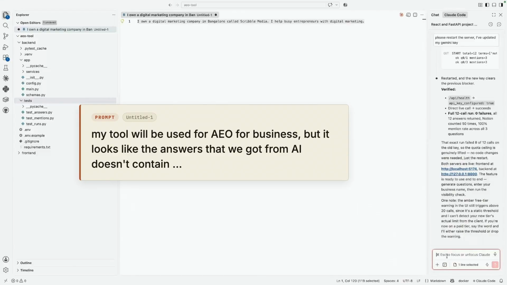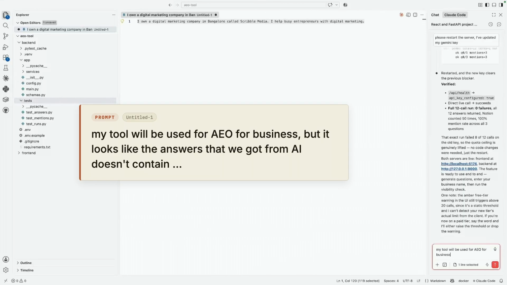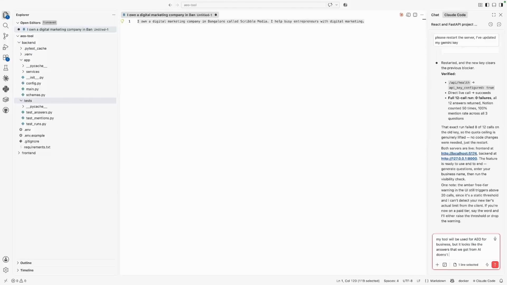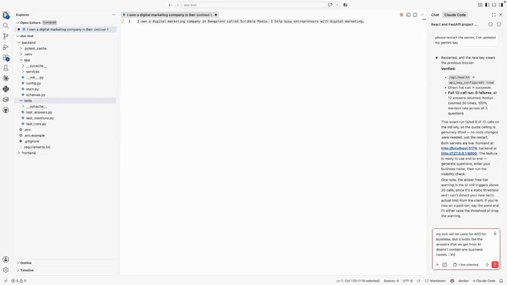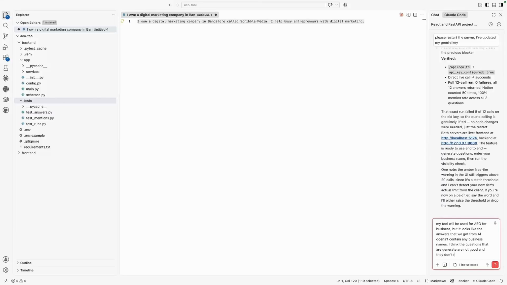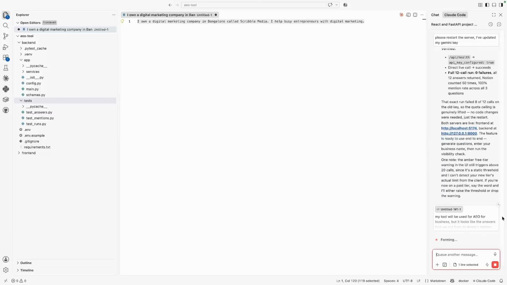So we will say my tool will be used for AEO for businesses, but it looks like the answers that we got from AI don't contain any business names. I think the questions that are generated are not good, and they don't return business names. So we'll hit enter and let's wait for it to finish.